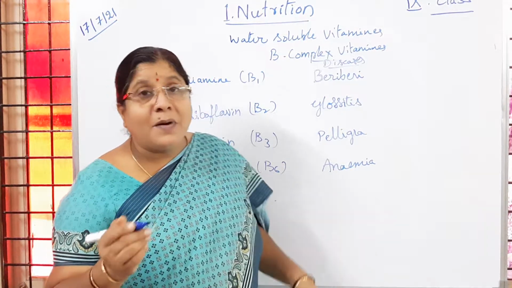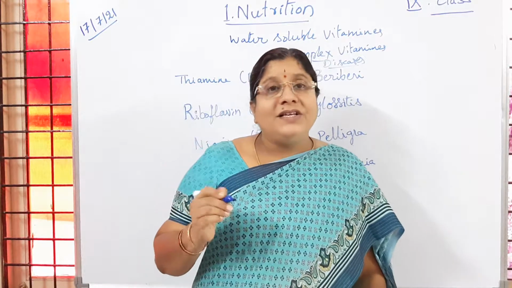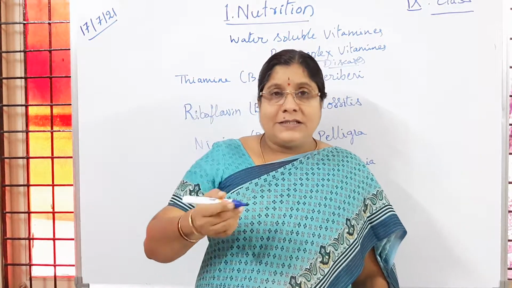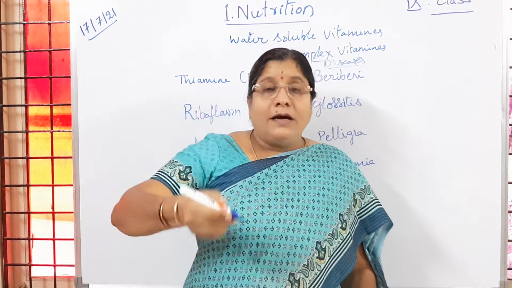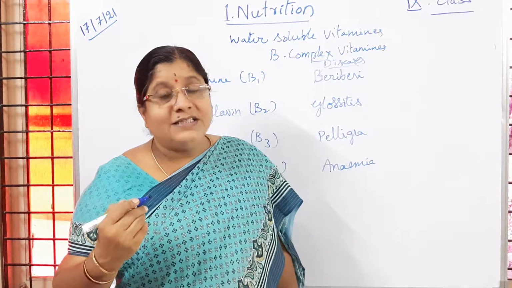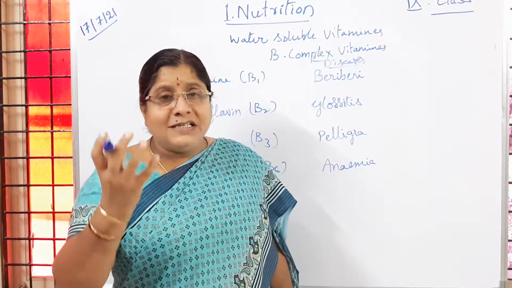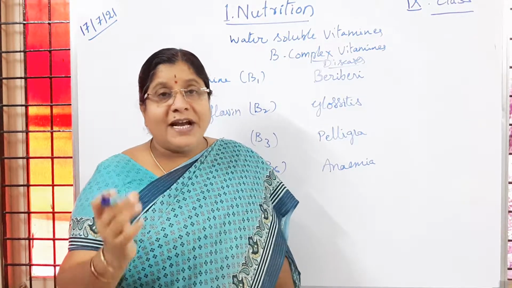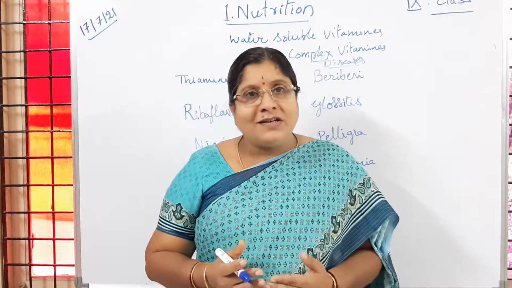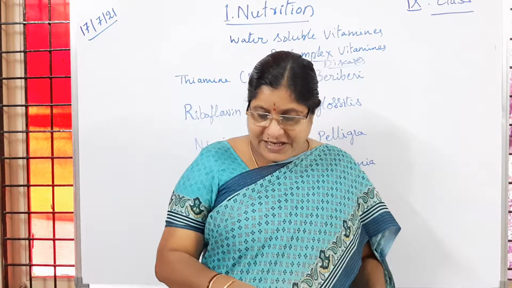You know the importance of hemoglobin. What is the use of hemoglobin? Hemoglobin carries oxygen as well as carbon dioxide, is it not? So it acts as a respiratory pigment. It binds oxygen as well as carbon dioxide. So if hemoglobin is not there, see how big a problem it is.